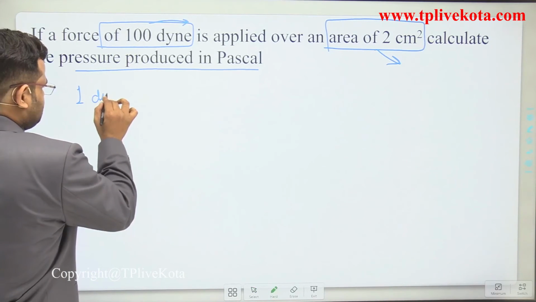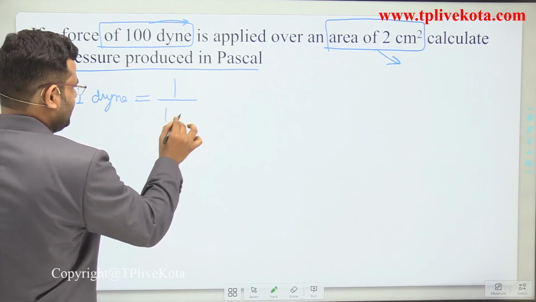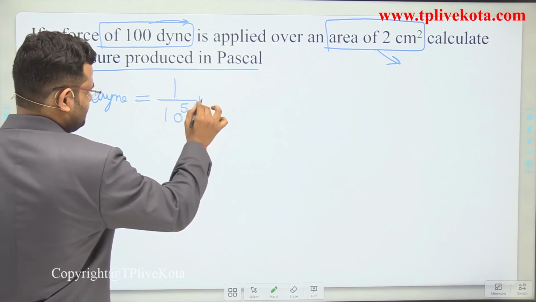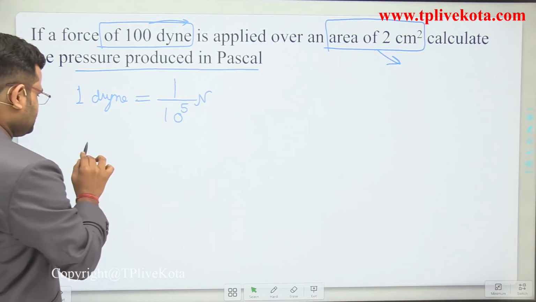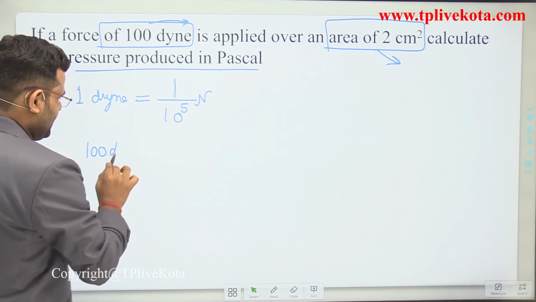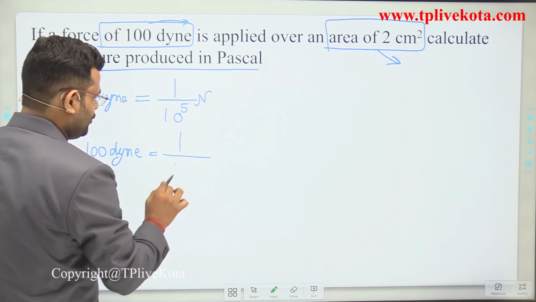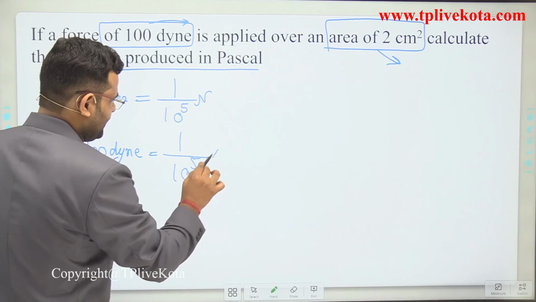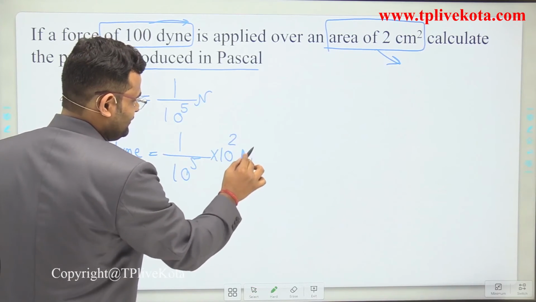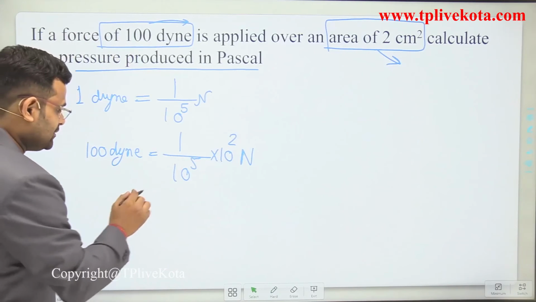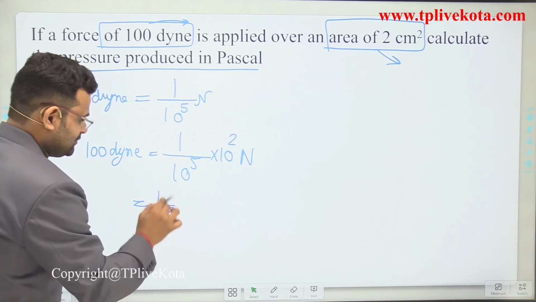So the given data: first, 1 dyne is equal to 1 upon 10 to the power 5 Newton. So we write 100 dyne is equal to 1 upon 10 to the power 5 into 10 to the power 2, that is converted dyne into Newton. So it becomes 1 upon 10 to the power 3 Newton.